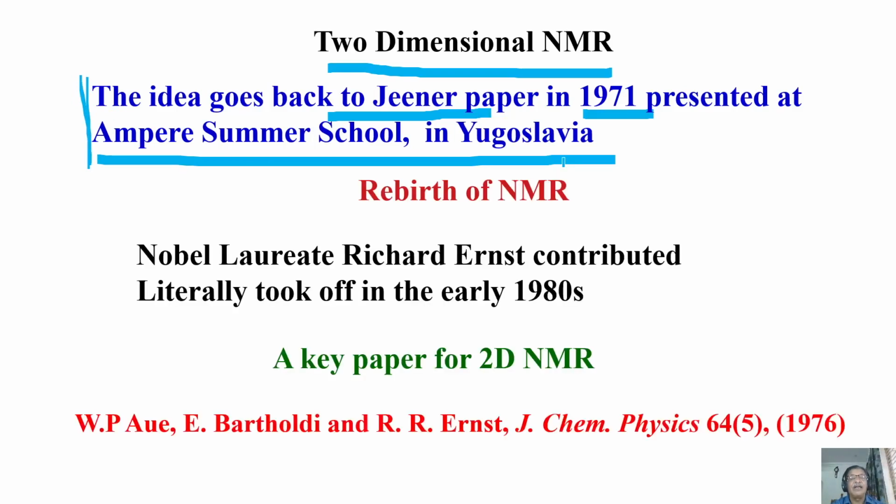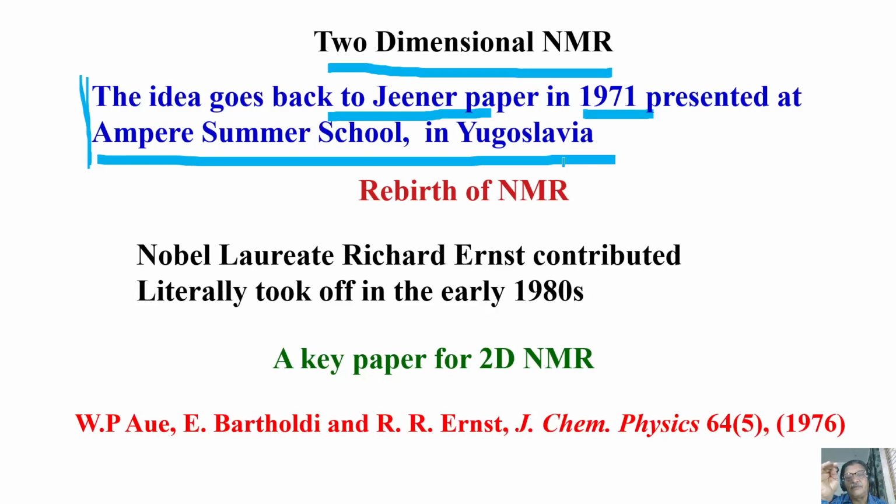That was called the rebirth of NMR. Till 1970, from the year it was first observed in 1945, NMR was used to some extent after the discovery of chemical shift in 1945, 49, and then J coupling. Slowly everything was observed, and then NMR was used to some extent. But application of NMR to a very big molecule like a biomolecule was greatly restricted.